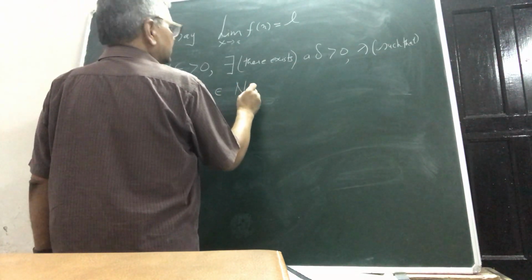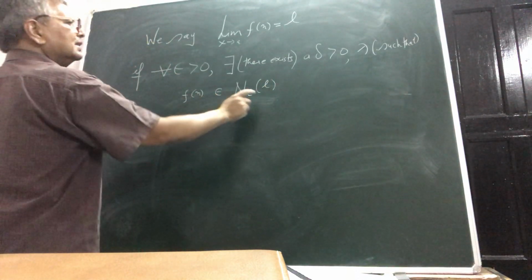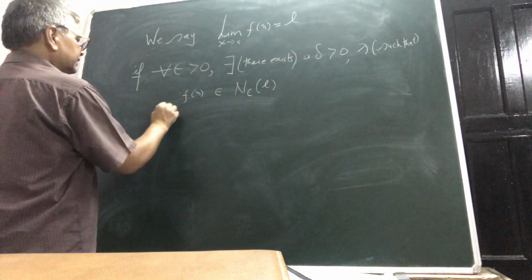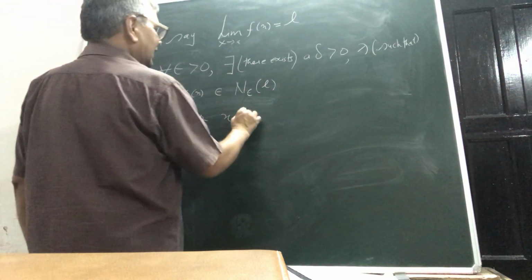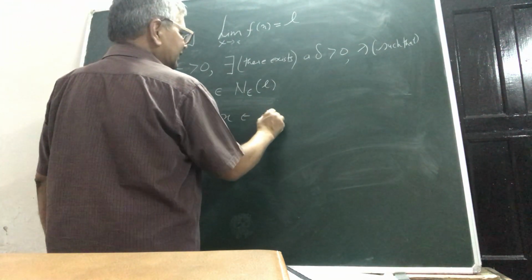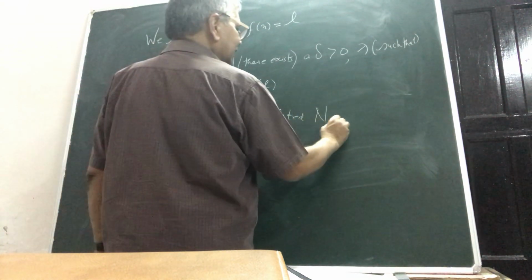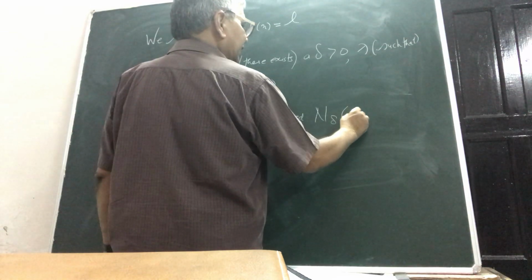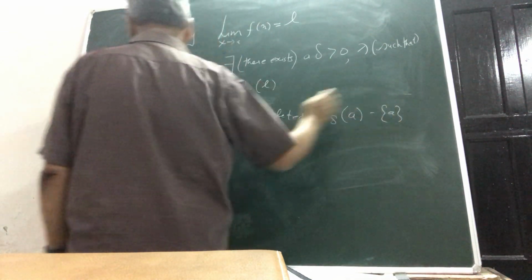Epsilon neighborhood of L. The wording will be whenever x is an element of the deleted delta neighborhood of a. And which number are you excluding? a.